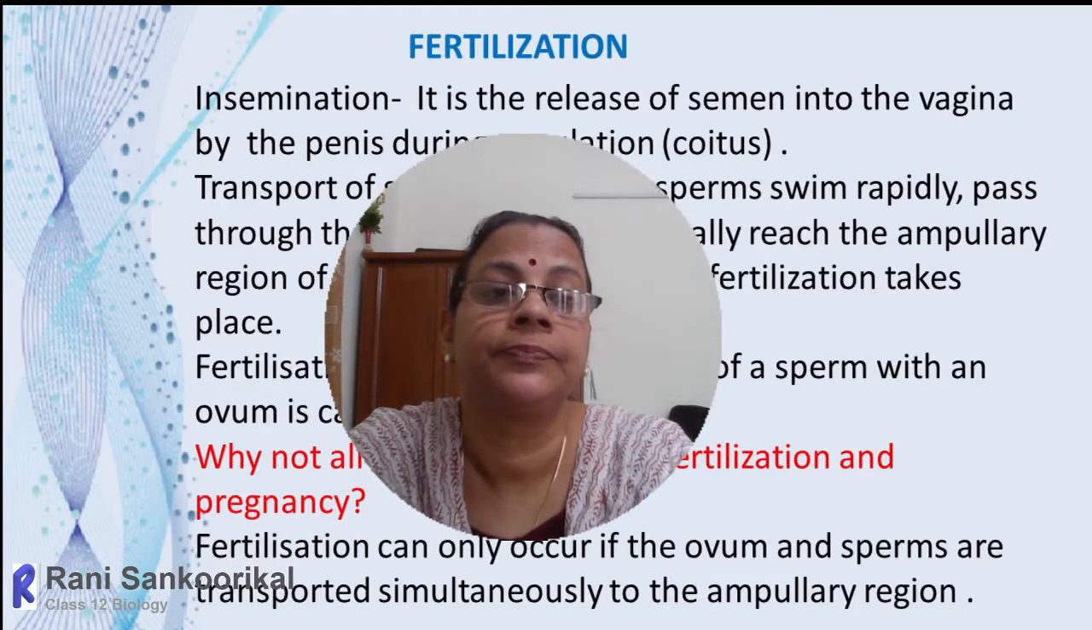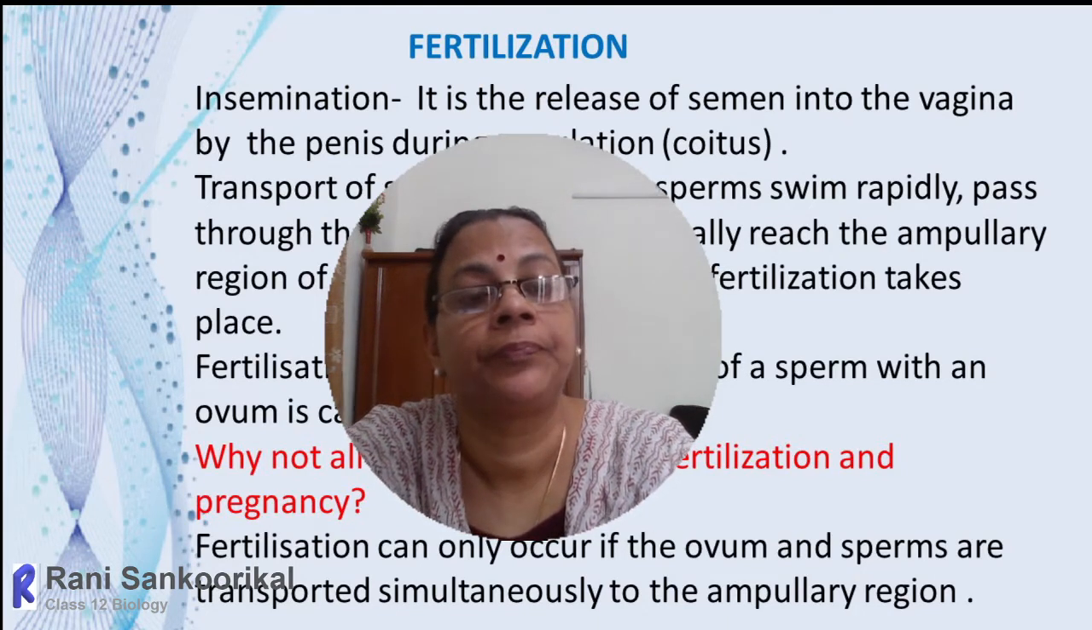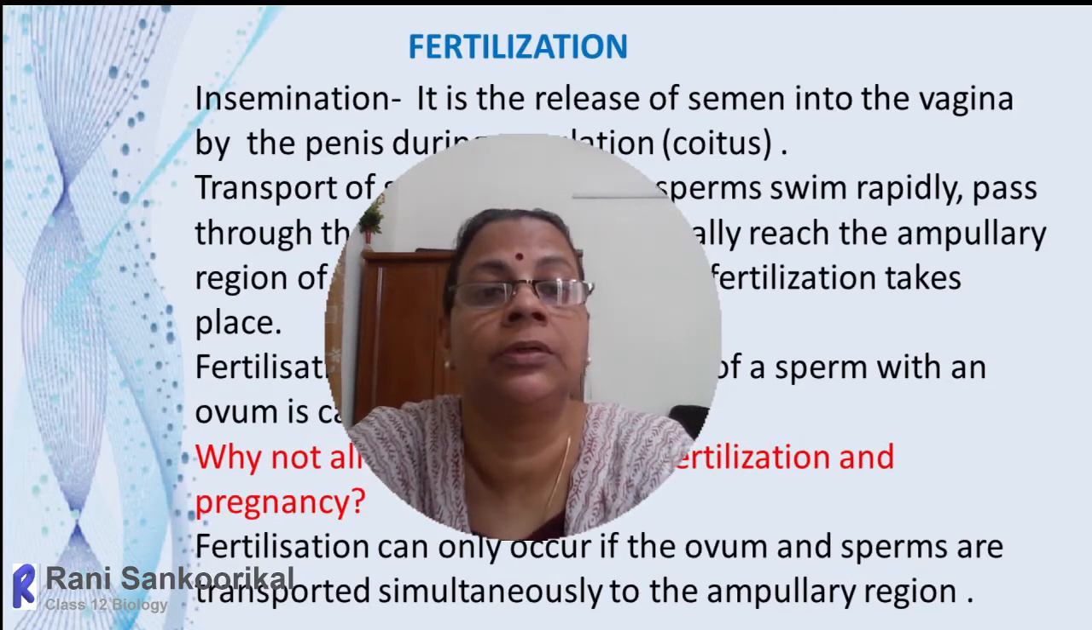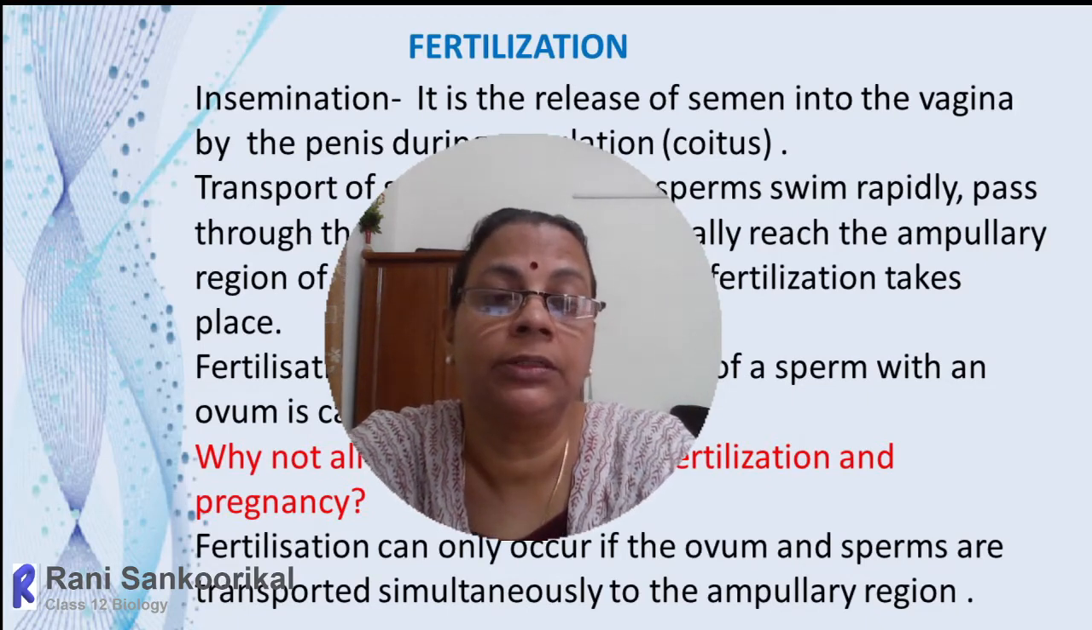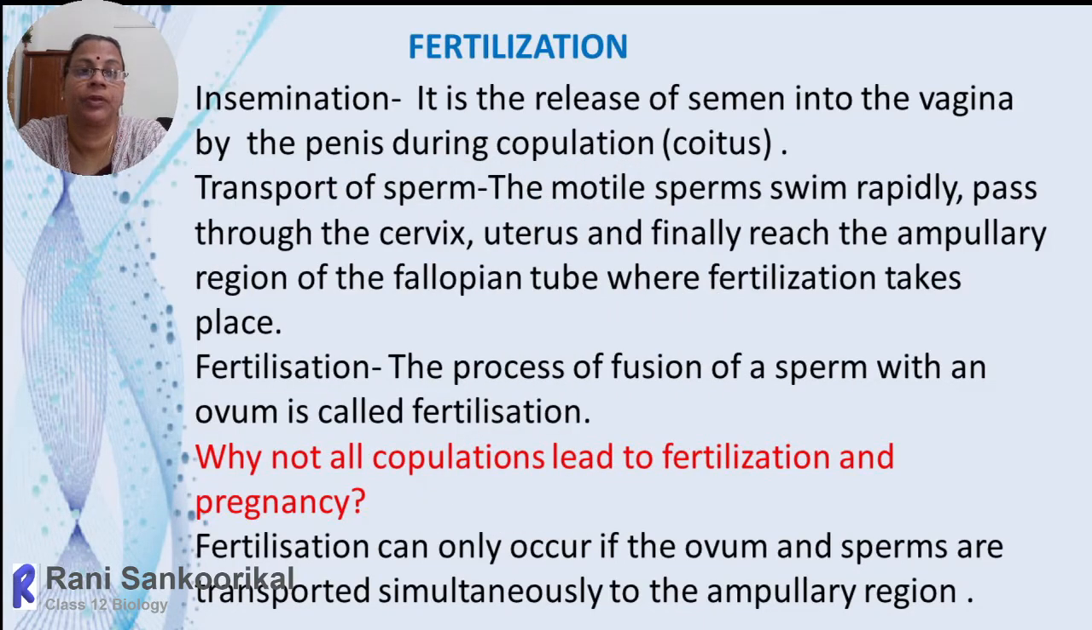As soon as the copulation, that means the insemination, the discharge of semen into the vaginal tract of the female, is called insemination. And the sperm gradually will move through the vaginal tract, pass through the uterus, and then reach the fallopian tube, the ampullary region.